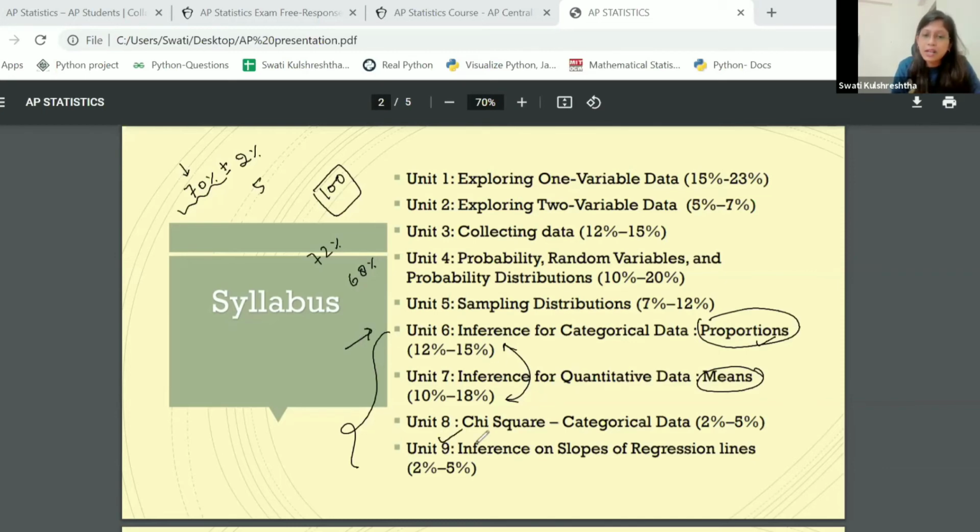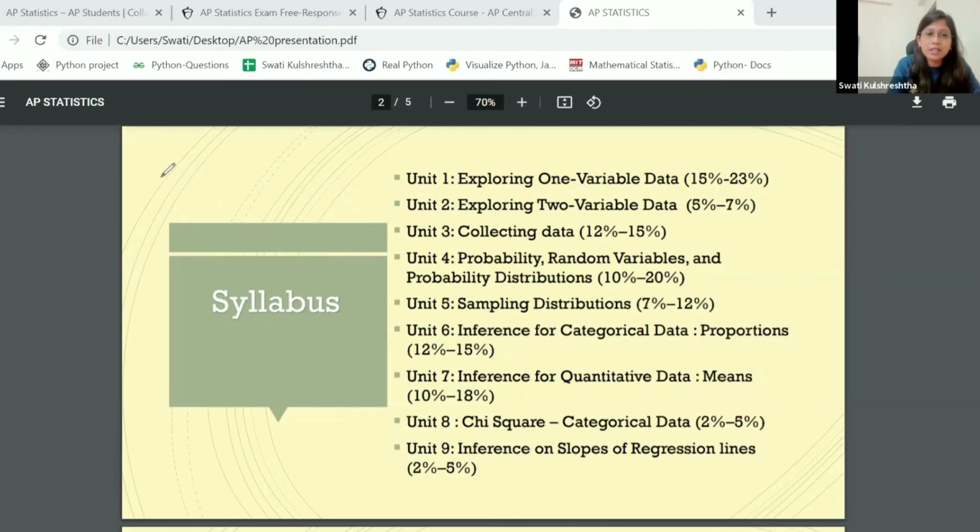The same goes with chi-square. So chi-square is again the same sort of a study. So for example, if I'm saying that in general, men prefer blue cars, and women prefer more of the white cars, right? So what I'm trying to say is that the gender may influence their choice of colors of the car, right? So this kind of a study, when we're taking two categorical variables, we're trying to see if they're associated or not. That will be covered in Unit 8.